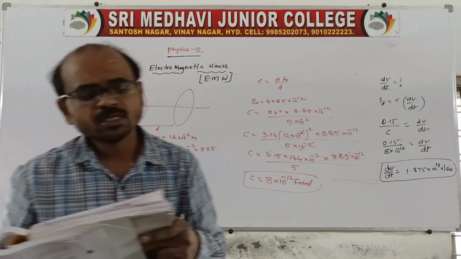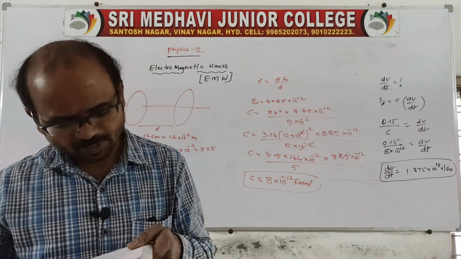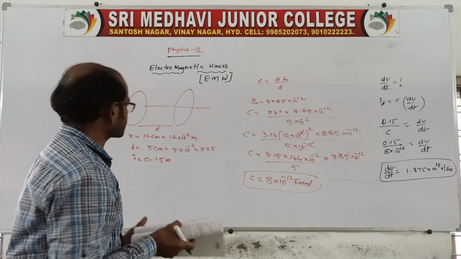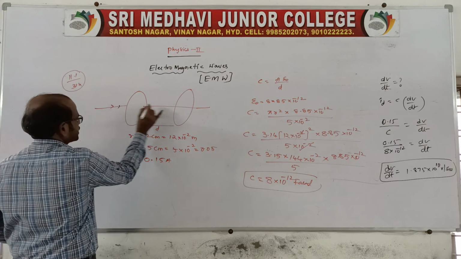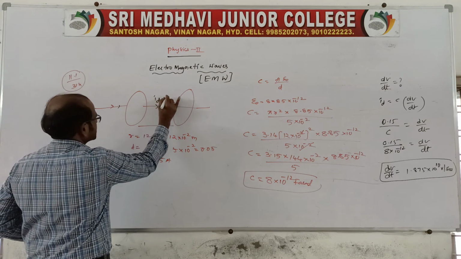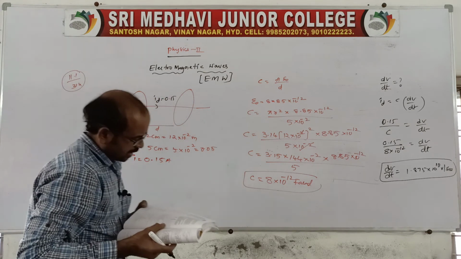And it is also asking to obtain the displacement current across the plates. So the displacement current is the same as whatever current is flowing, that will be I_D only, so you say 0.15. And it is also asking something more.